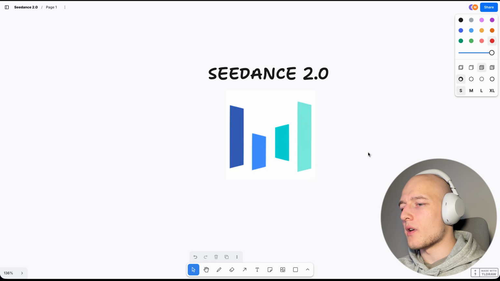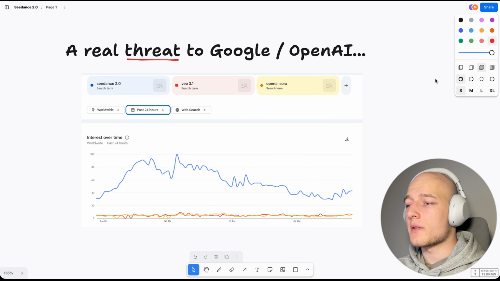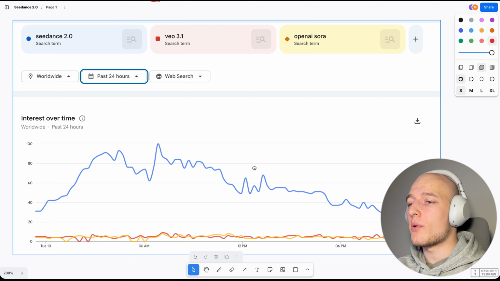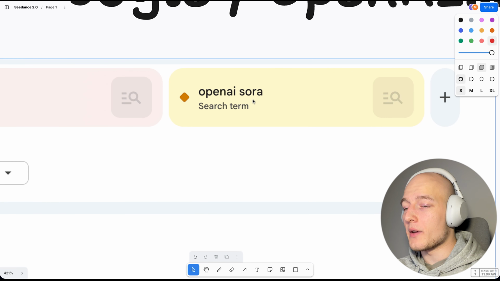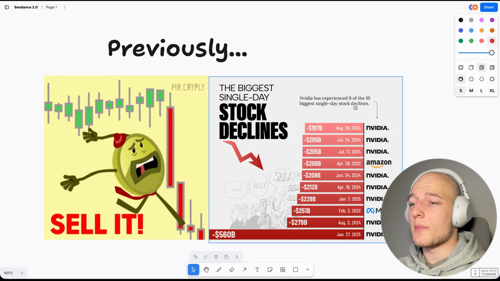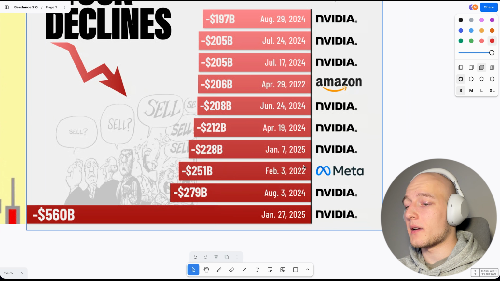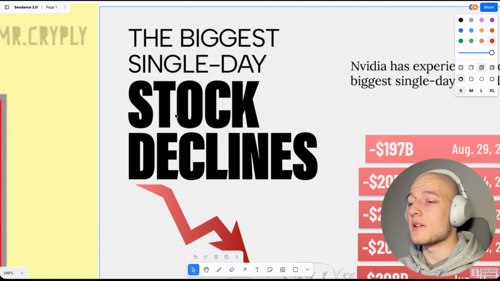Seedance 2.0 just dropped, and it is honestly a real threat to Google and OpenAI. As we can see on this Google Trends chart, it is currently ranking well above Veo 3.1 and OpenAI Sora. And if you remember the previous time that this happened, it didn't go so well. The DeepSeek moment created an absolutely massive stock market crash, one of the biggest single day stock declines in history.